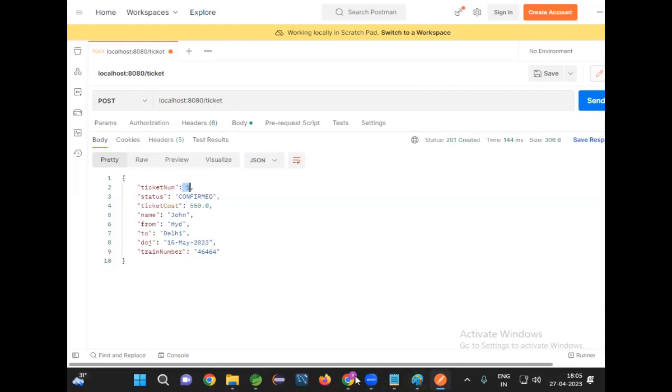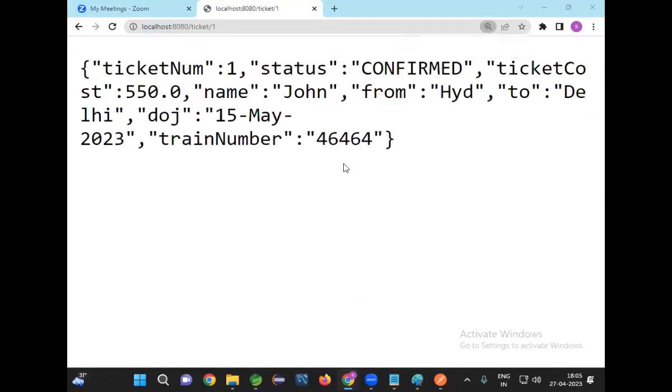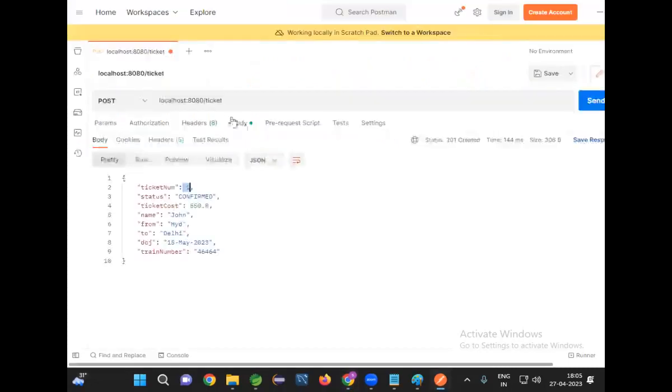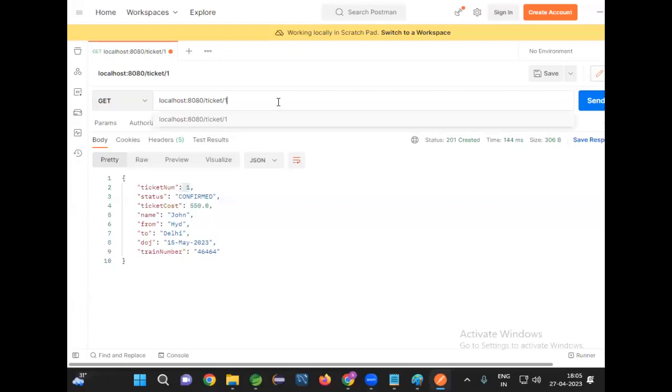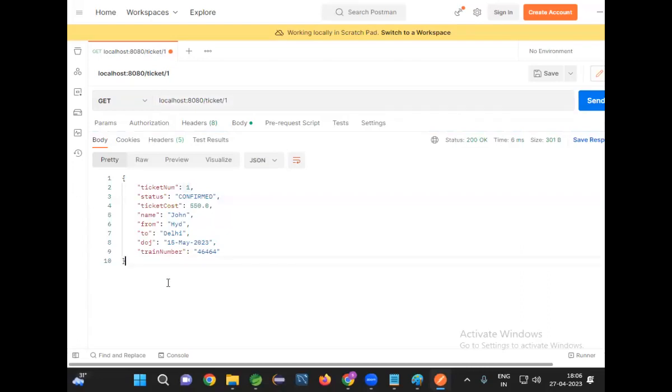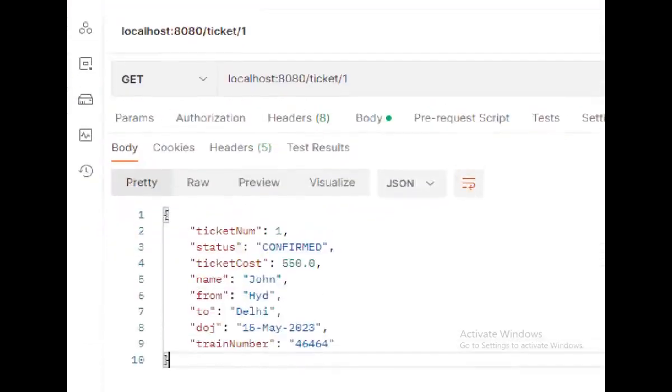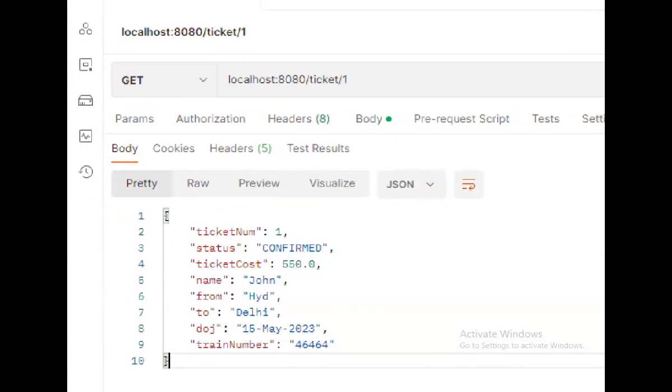Now let me go to the browser. A get request I can send from the browser also. Now am I able to get the ticket data? Yes. Go to Postman. Make a get request. For the get request, the path parameter is required as 1. Click on send. When I send it as 1, am I able to get the ticket response? Yes. So that means the post method is working as expected, and the get method is also working as expected. With this, our API development is completed.